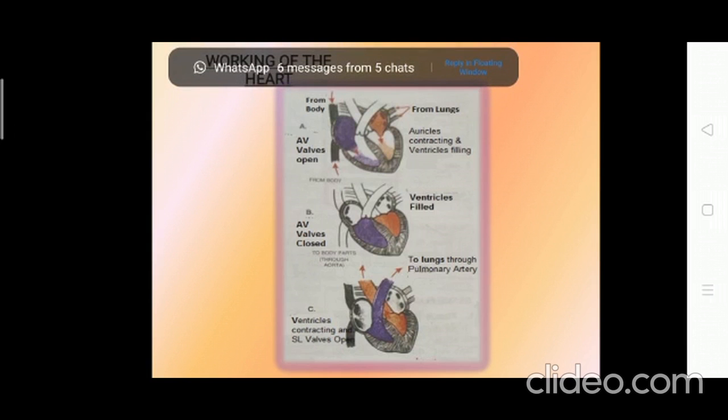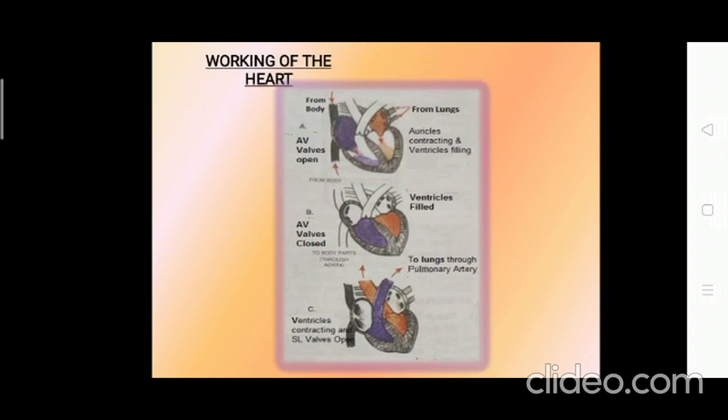The atrioventricular valves close with a sound, both your tricuspid as well as your bicuspid valve. At the same time, your semilunar valves are open. The right ventricle begins to contract. The deoxygenated blood is pushed into the pulmonary artery, which transports this blood to the lungs for oxygenation. Similarly, the left ventricle also contracts and oxygenated blood is pumped into the aorta with great pressure because the blood has to reach all parts of the body.